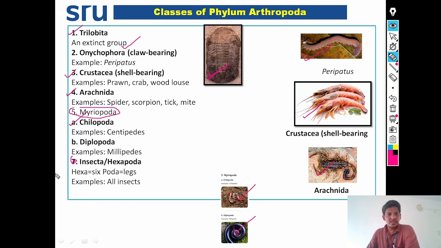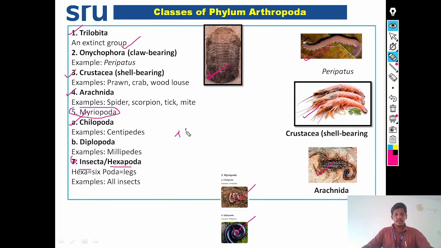And another most important class of phylum Arthropoda is the Insecta or Hexapoda. Examples include all the insects. So these are the most important classes of phylum Arthropoda. That is Trilobita, Onychophora, Crustacea, Arachnida, Myriapoda, and then Insecta.